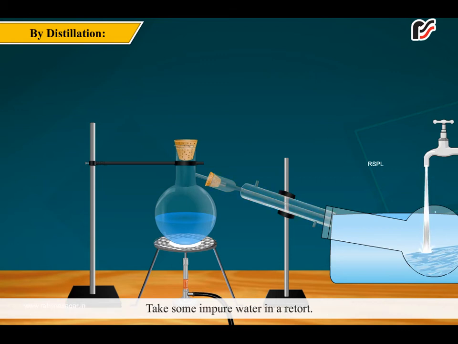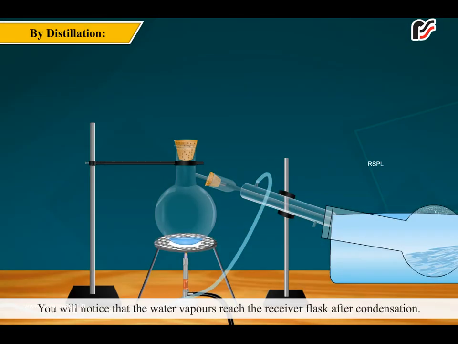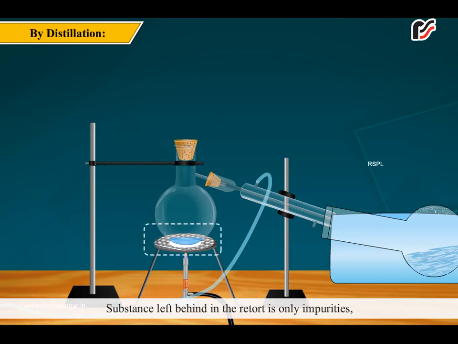Take some impure water in a retort. Connect other end of the retort to a receiver flask through a condenser, which is continuously cooled down by running water. Now, heat the retort. You will notice that the water vapors reach the receiver flask after condensation. Substance left behind in the retort is only impurities, while pure and clean water is collected in the receiver.